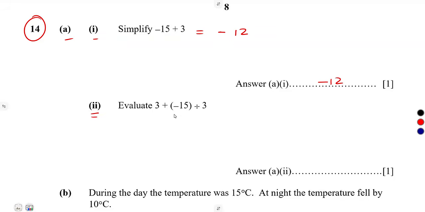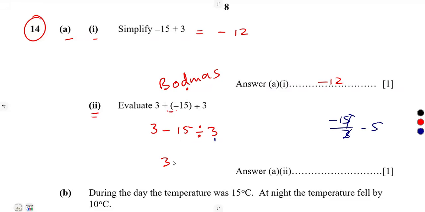All right. Item 2 was all about BODMAS. Since we have got different signs here, and a division, according to our BODMAS we're going to consider the division and divide these two. Yes, someone will be saying there are brackets. This bracket is for the sign, but if you want, you can consider it. It's not a problem to say this is the same as plus and minus. It's minus 15 divided by 3. Then you consider your division. Minus 15 over 3 is going to give us a negative 5. So it's 3 minus 5.